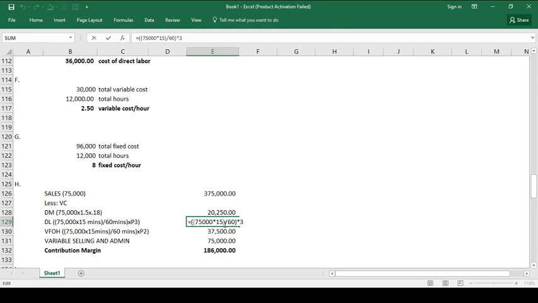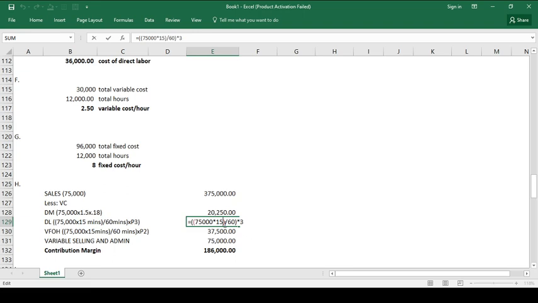Kasi sold po tayo, ha. Okay? Baka nagkakaroon ng confusion. Bakit, sir, sa previous requirement we use the 48,000 and then in the computation of the contribution margin we use the number of units sold, actual units sold? Take note, the previous requirements require lang na sa atin kung magkano yung cost pertaining to the production. Ngayon, sa letter H, we are required to compute the cost of direct material, direct labor, the variable factory overhead, including the variable selling and administrative expenses related to the number of units sold naman.